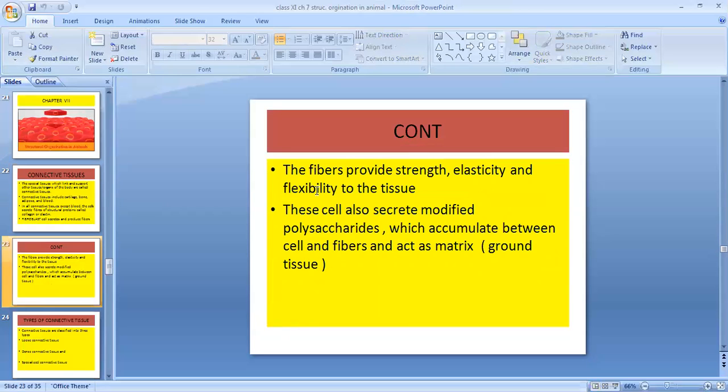The cells also secrete modified polysaccharides which accumulate between the cells and the fibers, and it acts as matrix or the ground tissue. So between the cell and the fibers, there is a ground tissue known as matrix. That is, these cells, the fibroblast cells, also secrete that, but it is a modified polysaccharide.